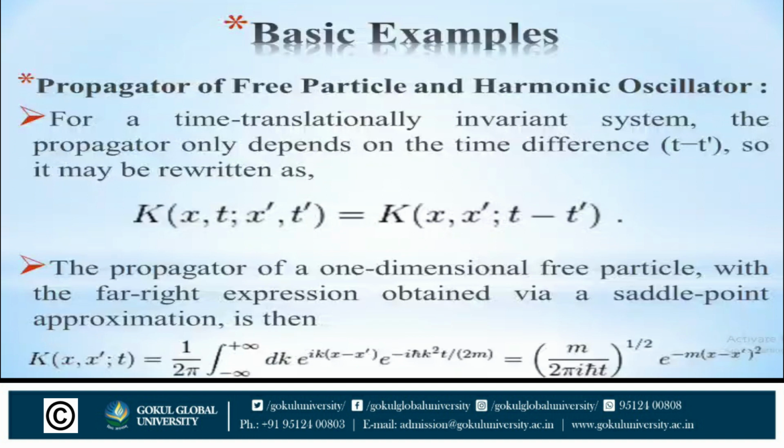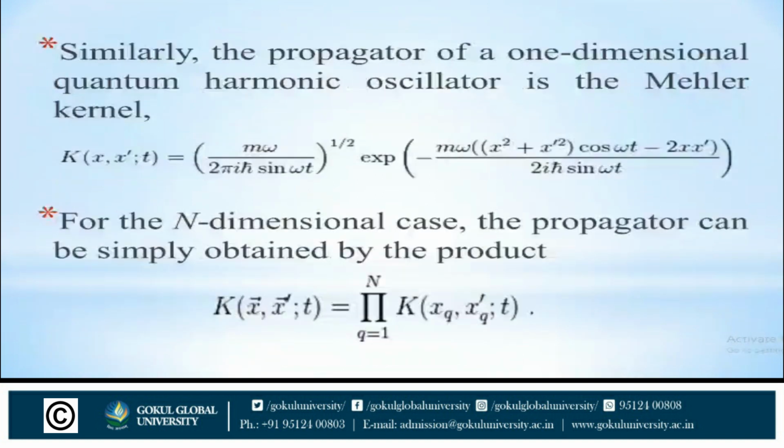In this discussion, we have to remember what a propagator is, the types of propagators, the basic examples, how it is used in quantum field theory, and how it is used in time evolution problems. Similarly, the propagator of a one-dimensional quantum harmonic oscillator is the Mehler kernel.